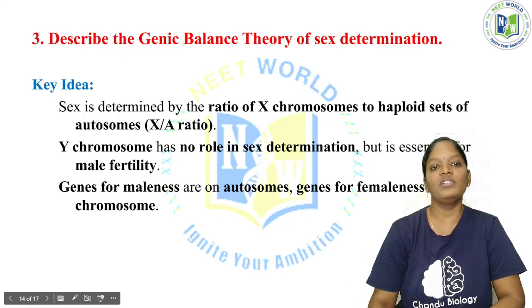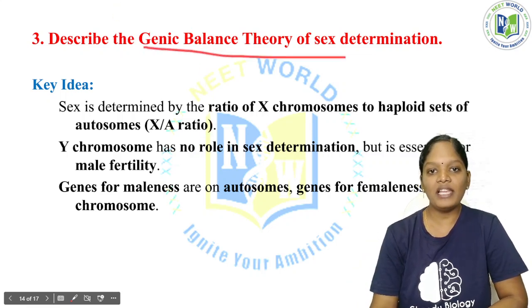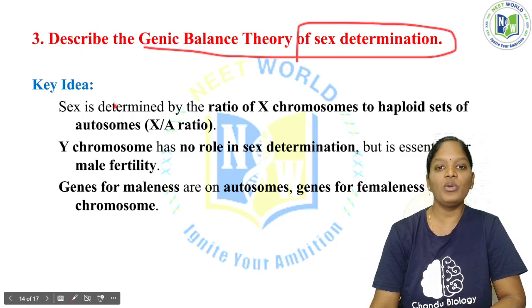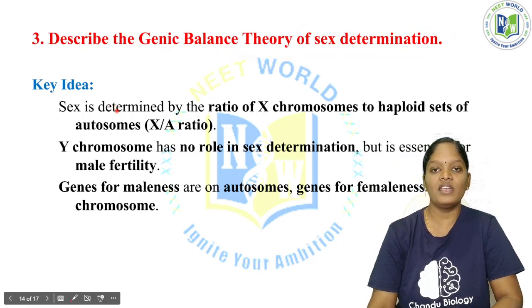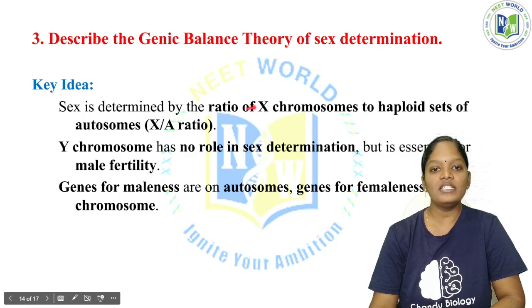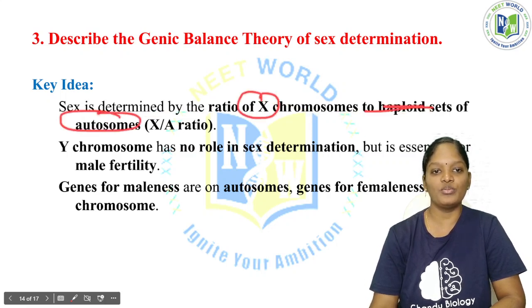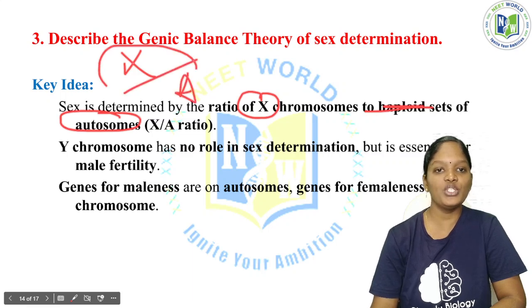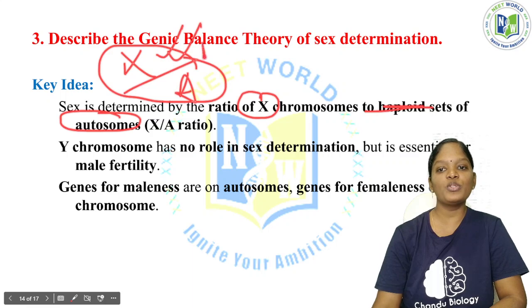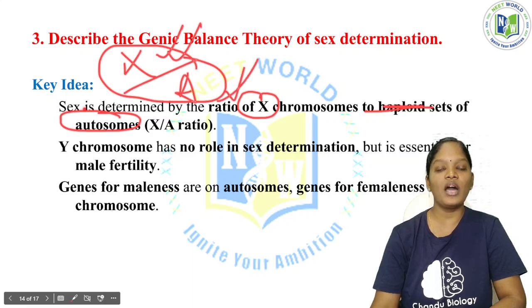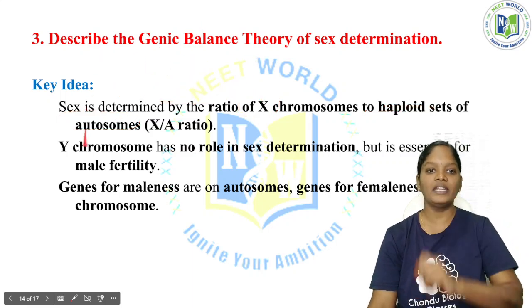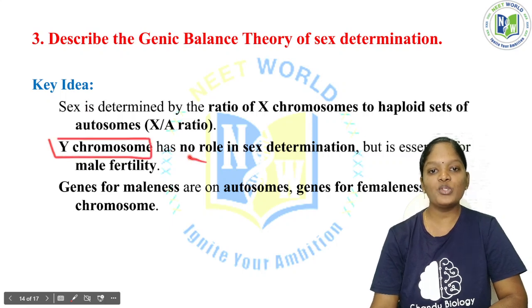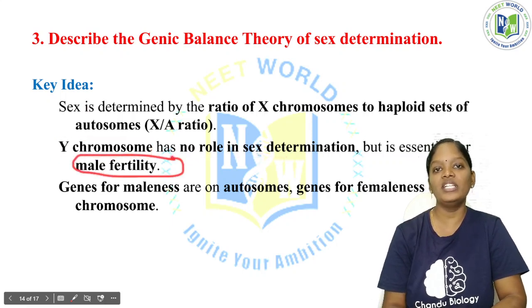And the third question will be: describe the genic balance theory of sex determination. What is the genic balance theory of sex determination? Sex is determined by the ratio of X chromosomes to the haploid set of autosomes, which means the ratio of the sex chromosomes to the autosomes. This is how the sex is determined. Now the Y chromosome has no role in sex determination, but it is essential for male fertility.